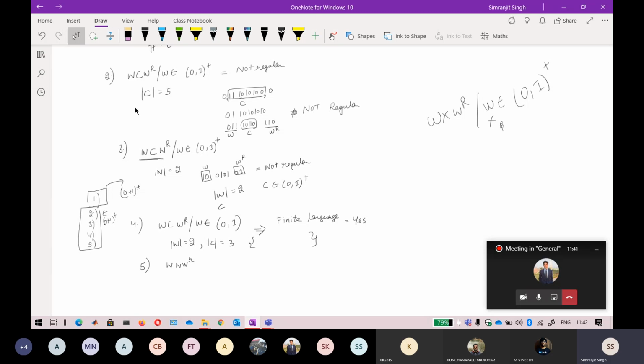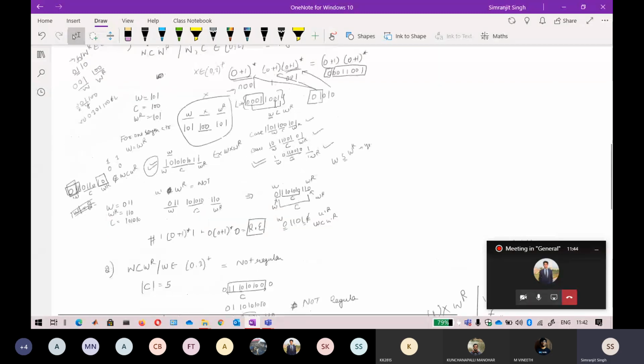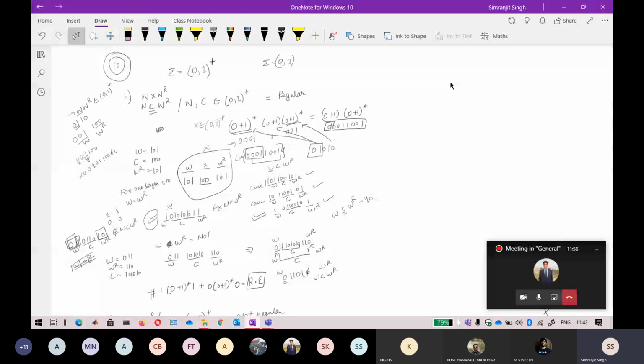So we have seen till that in this one, this particular WCWR language is a regular language because C can extend to W and WR, so it will become an expression. Suppose this is a string available here. Starting from this C, it can extend to the left-hand side except taking the last string, and it can extend up to this except taking the first string. So this whole part can be of C. I can directly say that this string is starting and ending with the same symbol. So this becomes your W and this becomes your WR.